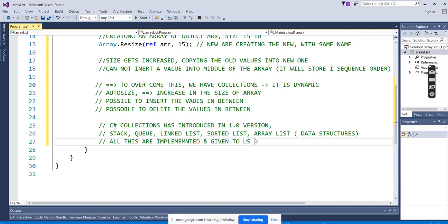Until and unless you are going for a higher version and adding more, you have to implement those. But at the normal level of coding, we can use all these concepts. The stack code is already there, just use it. The queue code is already written, just use it. As we use arrays or array lists, use it the same way: add the values, and it will work as a queue or as a stack. So all these were introduced in collections in 1.0, and they come as non-generic collections. Correct?